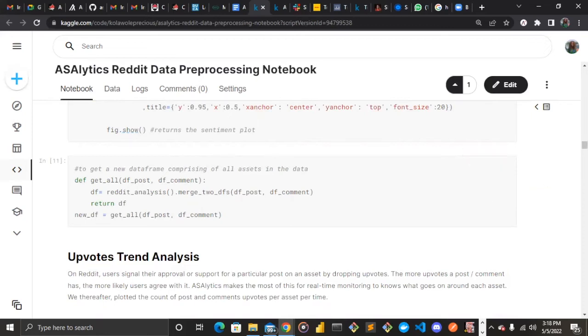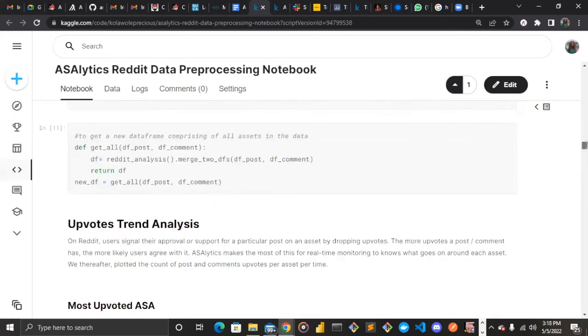So right now, this particular function, because we did a particular analysis here so as to get the most upvoted answer, is not working on a single answer. It is working on, I guess my colleague has already mentioned ASA, Algorand standard assets. So we are trying to get all these assets at once and check the one with the most upvotes. So this time we had to create a new data frame containing all the assets and not just a single asset.